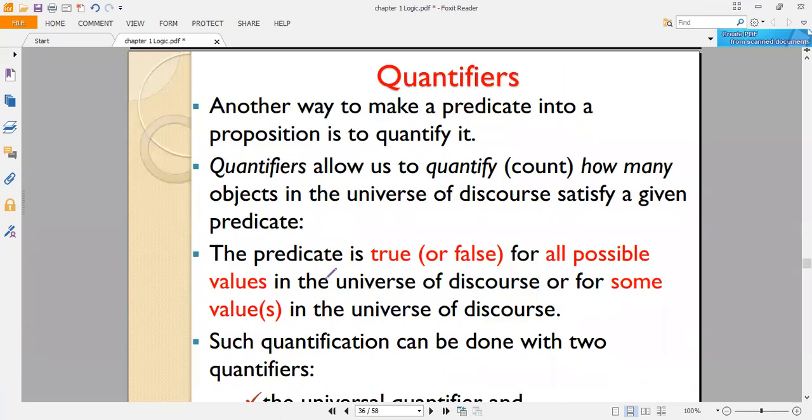So quantifiers are very important in identifying whether the given open preposition is true or false. So a predicate is true or false for all possible values of the universe of discourse or some values of the universe of discourse.